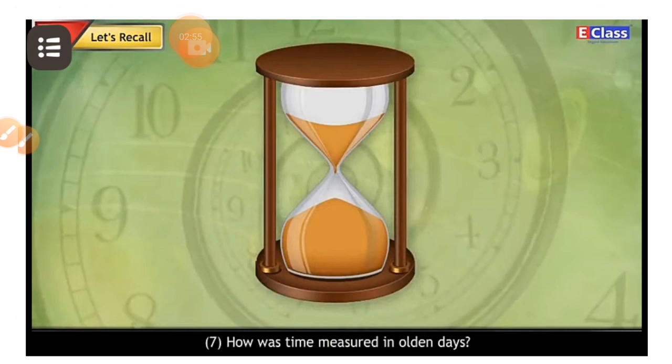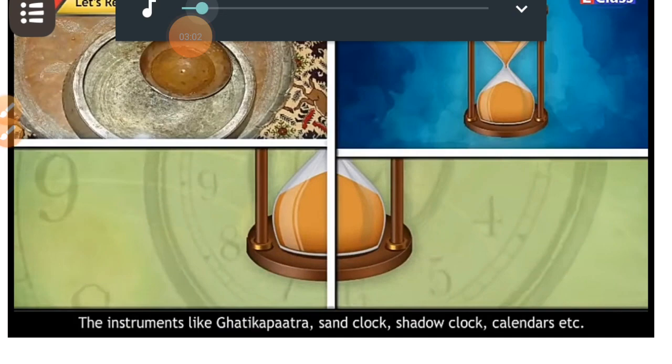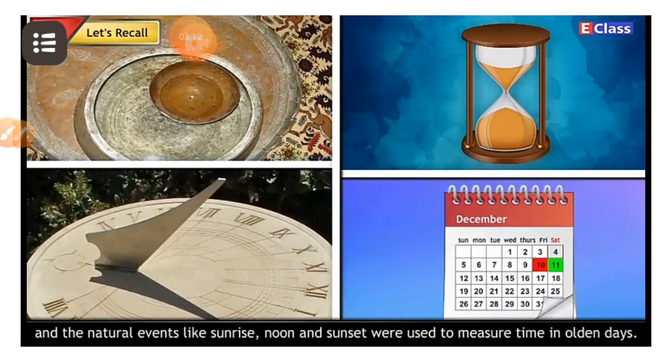Question number 7. How was time measured in olden days? Answer. The instruments like Ghatika Patra, sand clock, shadow clock, calendars, etc. and the natural events like sunrise, noon and sunset were used to measure time in olden days.